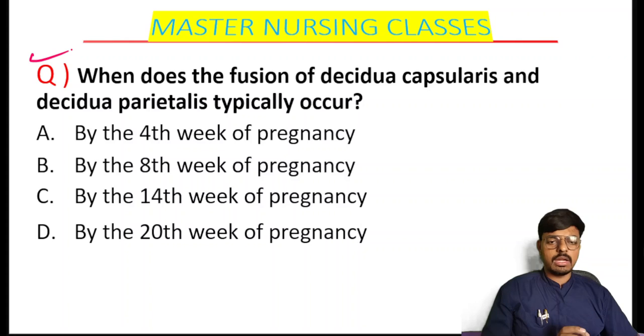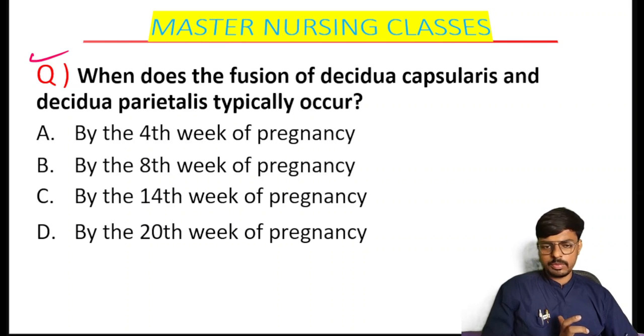When does the fusion of the Decidua capsularis and Decidua parietalis typically occur? So when will it get fused together? Option A is the 4th week of the pregnancy. Option B is the 8th week of the pregnancy. Option C is the 14th week of the pregnancy. Option D is the 20th week of the pregnancy. Many of you people didn't understand the question only. So let me clear your concept related to Decidua, then we will go for the explanation.